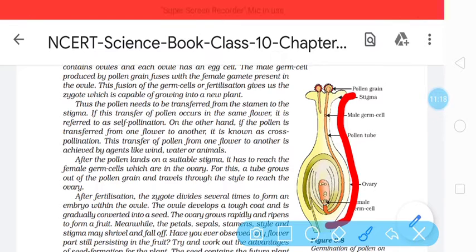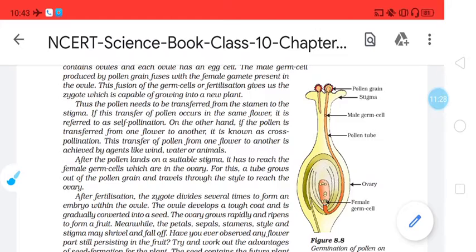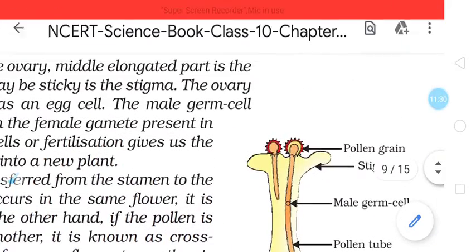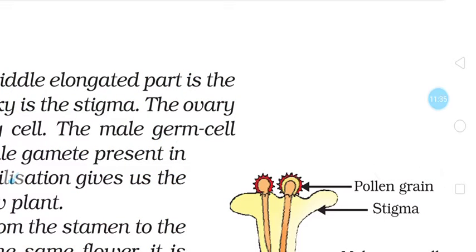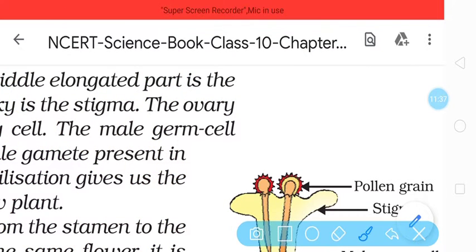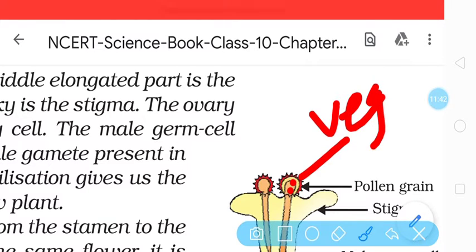Inside this pollen tube, two nuclei initially get developed. At the time of germination of pollen grain, there will be a formation of two nuclei inside the pollen grain, and these two nuclei are called vegetative and generative nuclei. So these are two types of nuclei present initially.